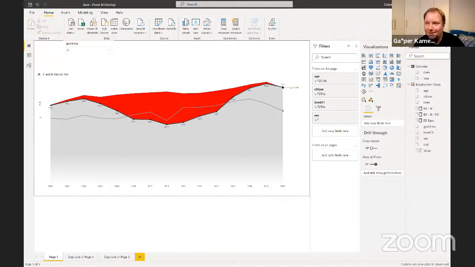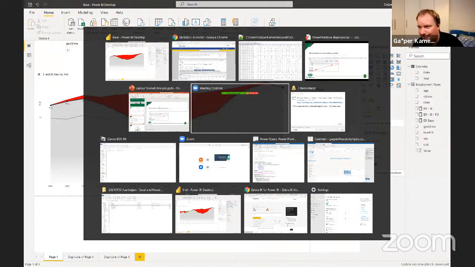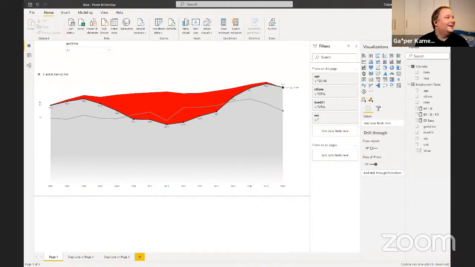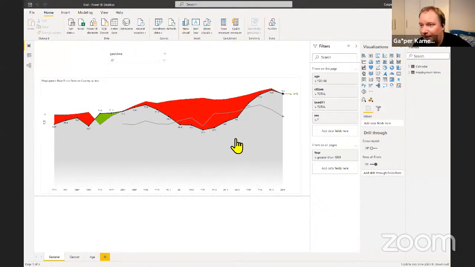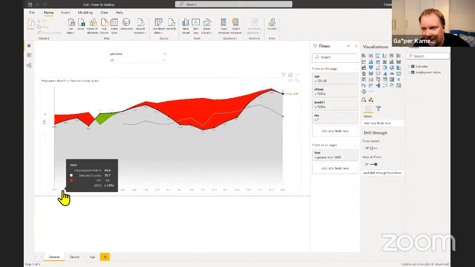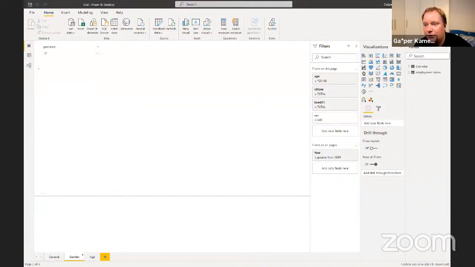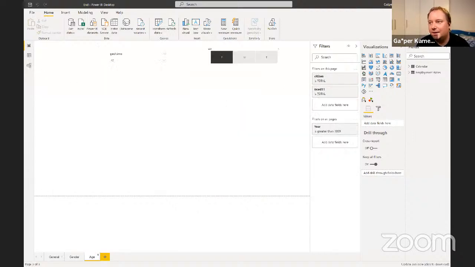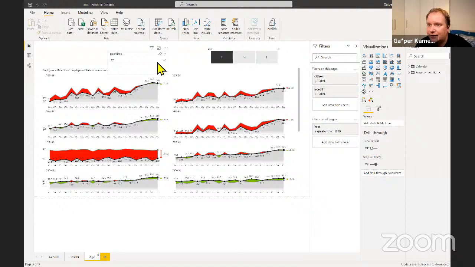Now, let me just see, because I always create one for myself. If everything goes terribly wrong, it's slightly different because I still have it down to 2000, but it is by gender, it is by age. It's kind of the same thing. Okay, so here I did something a bit more drastic. So I left the age differences all in there, but then on a single report, let me just make that one bigger so you can see it clearly.